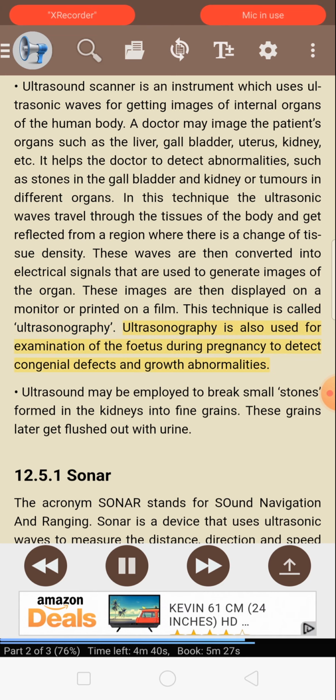Ultrasonography is also used for examination of the fetus during pregnancy to detect congenital defects and growth abnormalities. Ultrasound may be employed to break small stones formed in the kidneys into fine grains. These grains later get flushed out with urine.